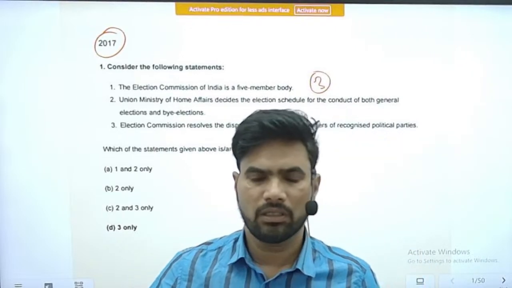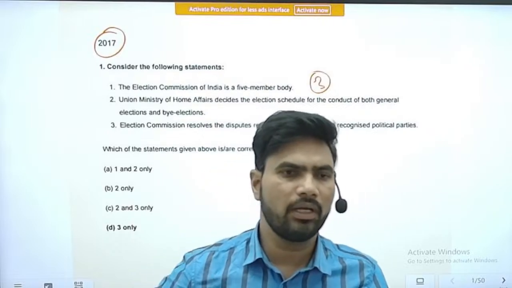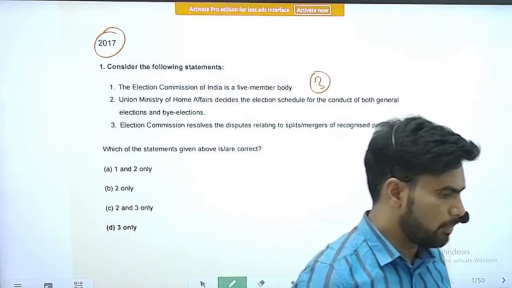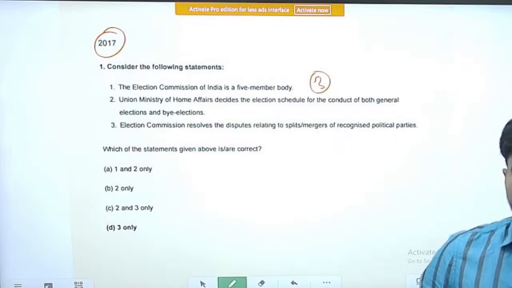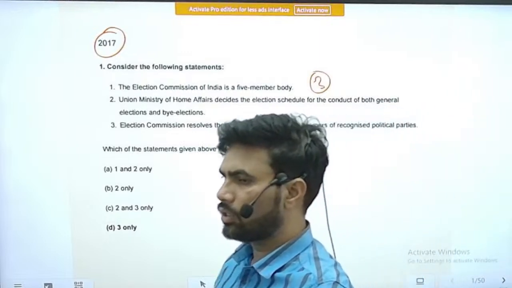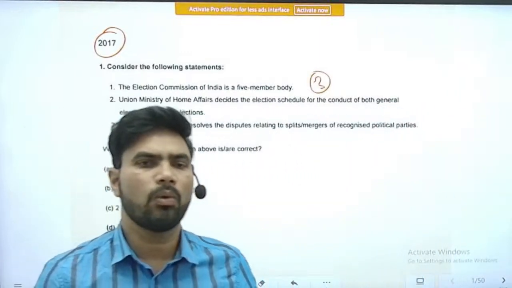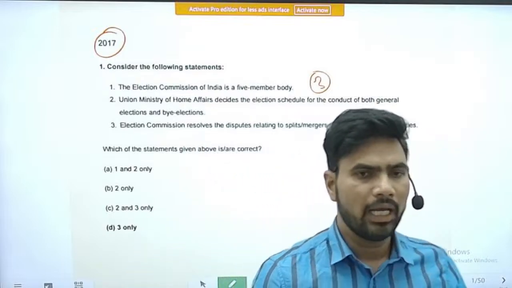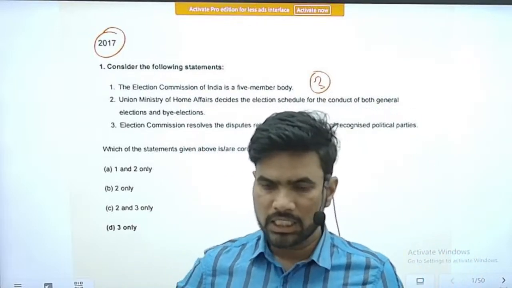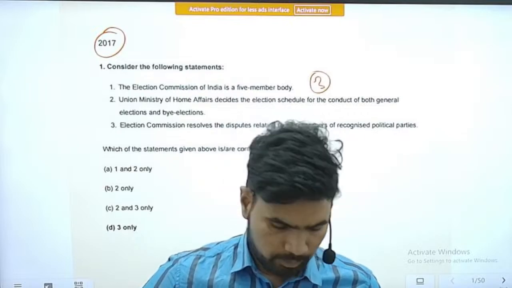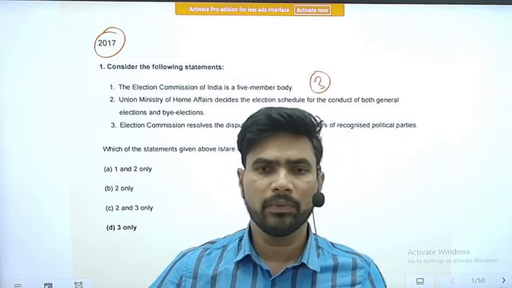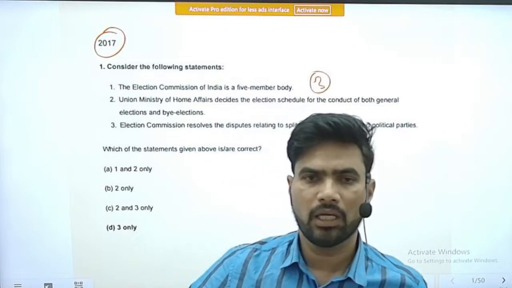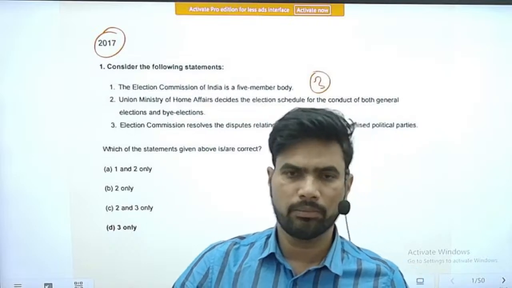First it was a single-member body, later it was converted to a multi-member body, but in between again it was converted to a single-member body. Now the mechanism is that it is a 3-member body. The Chief Election Commissioner will be there, and along with him or her there will be 2 other election commissioners.